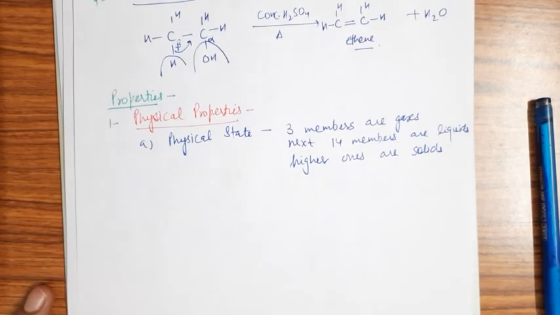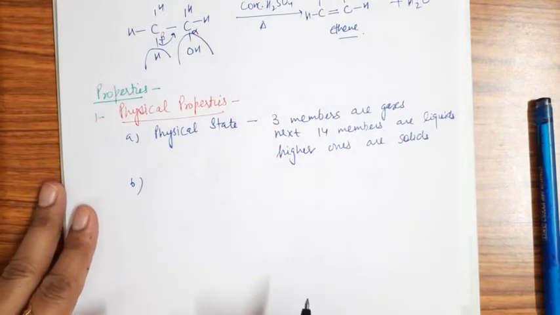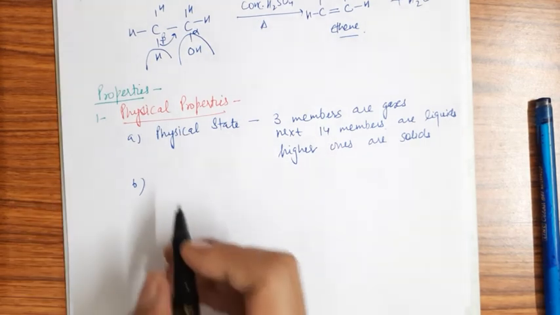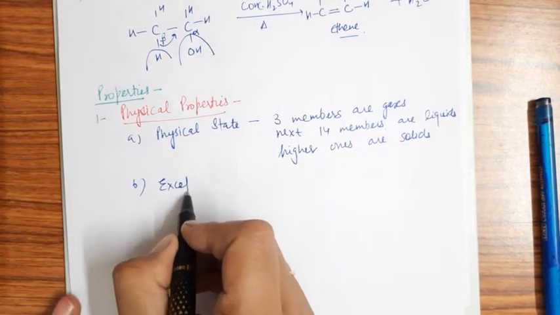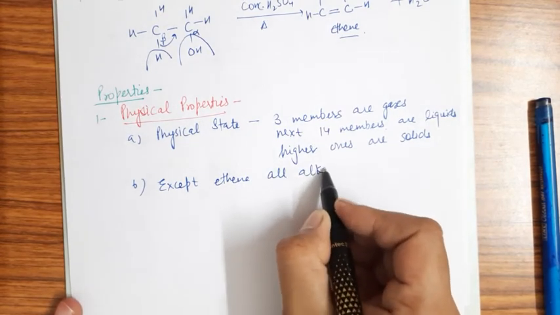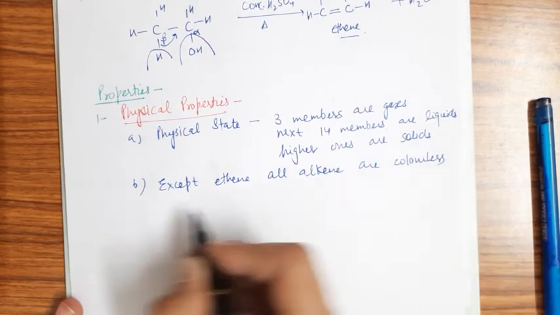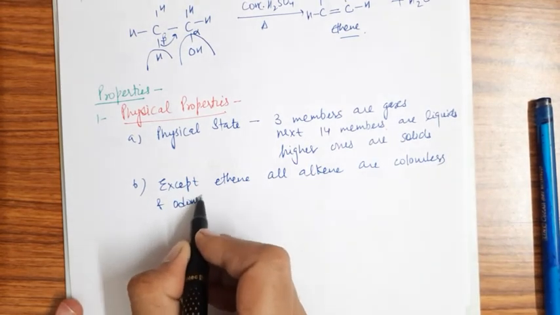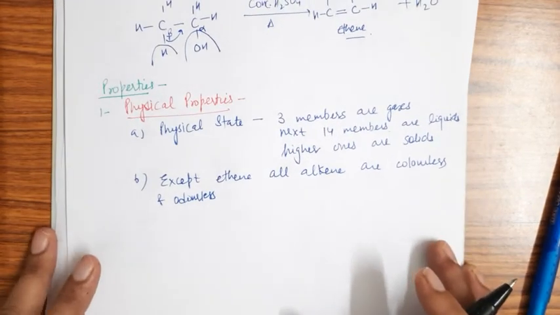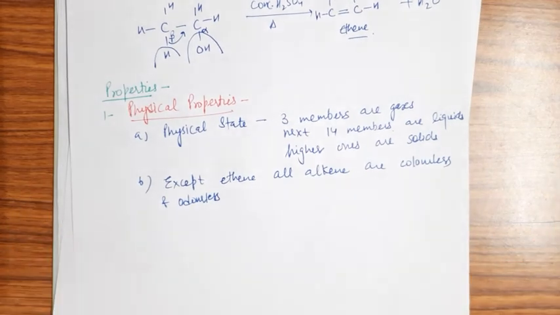Now come to the second physical property. These are generally, we can say that except ethene, all alkenes are colorless and odorless, right? They generally do not have smell, but ethene has a smell. Ethene has a faint sweet smell.